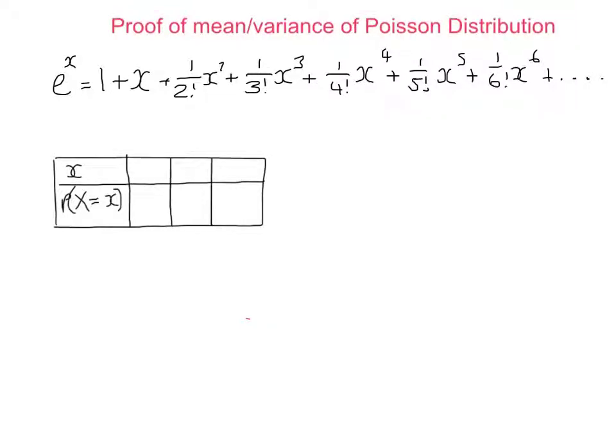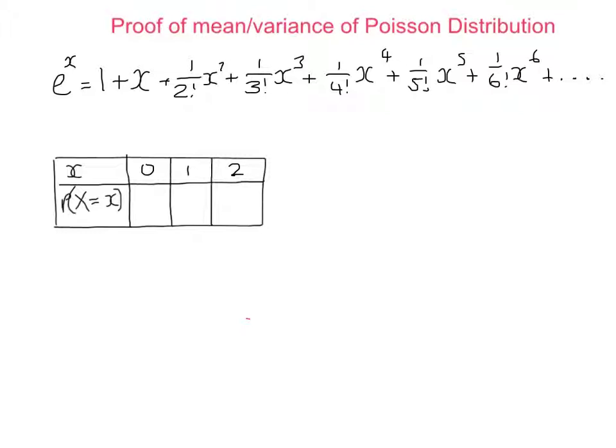In this proof I'm going to need to use the fact that e to the x can be written as an infinite series: 1 plus x plus 1 over 2 factorial x squared plus 1 over 3 factorial x cubed plus 1 over 4 factorial x to the 4, and so on forever. So either A, just accept that that's true, or B, go back to the C3 section and watch the proof that you can write e to the x in that way.